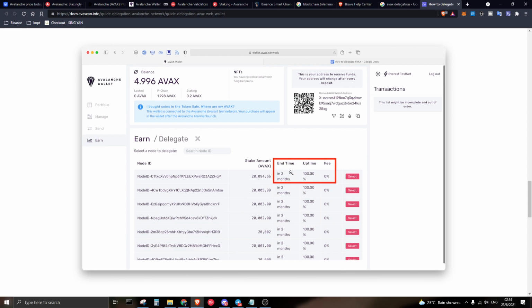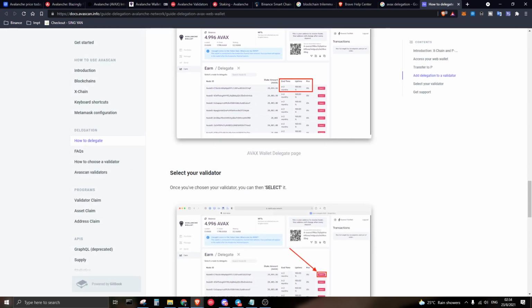The end time is also quite important, because after the end time your funds will be undelegated, and there's no way it's going to generate passive income. Once your delegation has ended, you will need to find a new node ID to delegate your funds again, and you have to keep doing that from time to time, depending on the end time of your validator as well. So basically I've come to the end of the video.